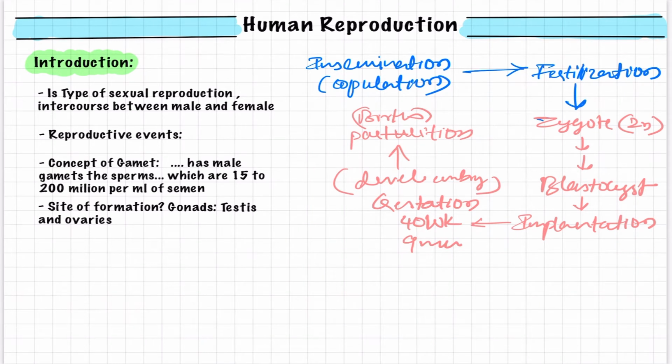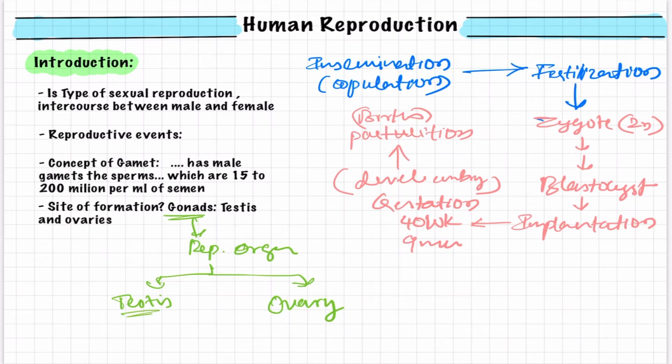Now the question arises: where are these gametes, the sperms and ovum, being produced? The answer is that they are formed from the gonads. Gonads are the reproductive organs present in both sexes. In males, the gonad is named the testis, and in females it is the ovary.